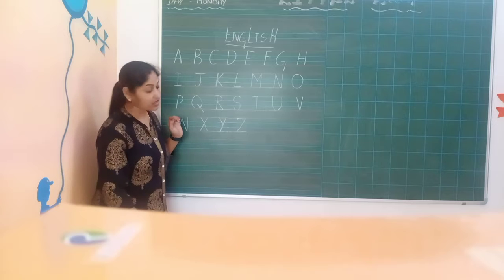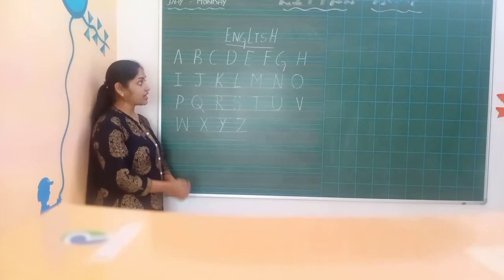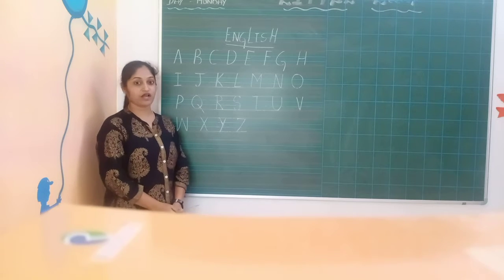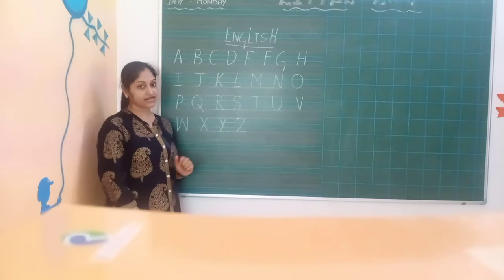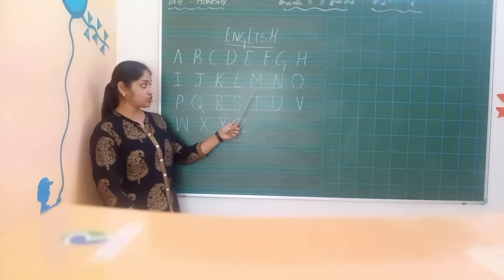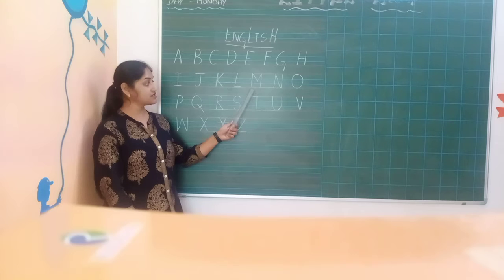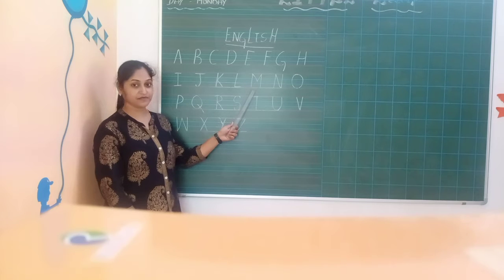Okay. Now at home, you ask your mama to pick the letters in random. Like if I show like this, which letter is this? Yes, I can hear.